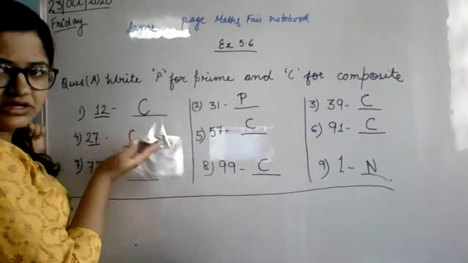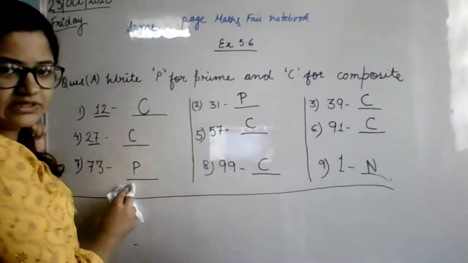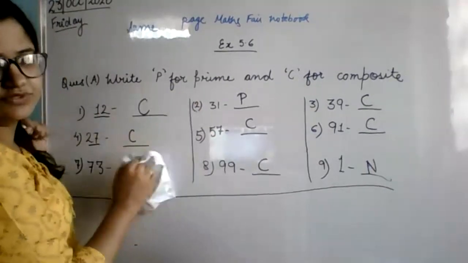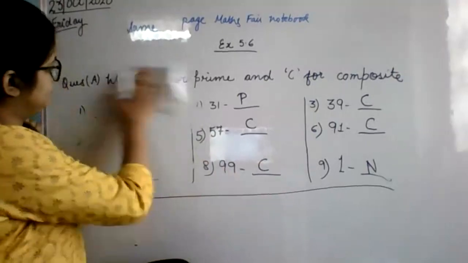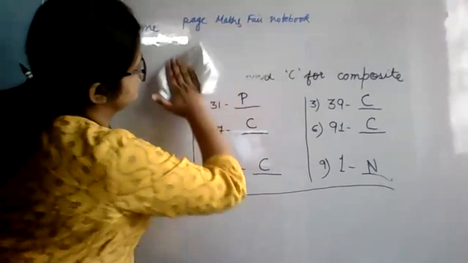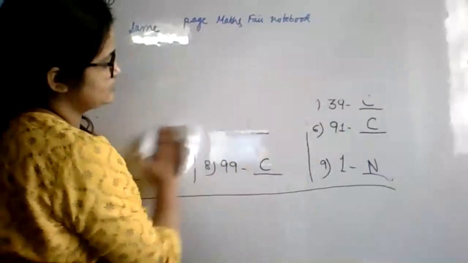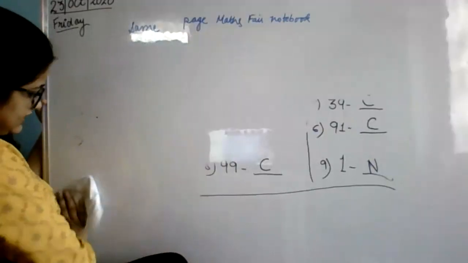All of you have done this? I hope everyone has done this. Only this one is prime and this one is prime. Rest all are composite. And the last one is neither prime nor composite. Do it quickly. Now on the same page, we are going to do the next one.